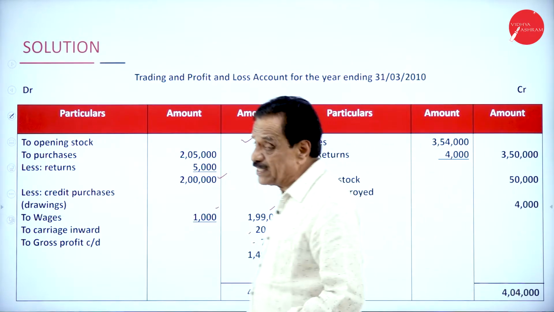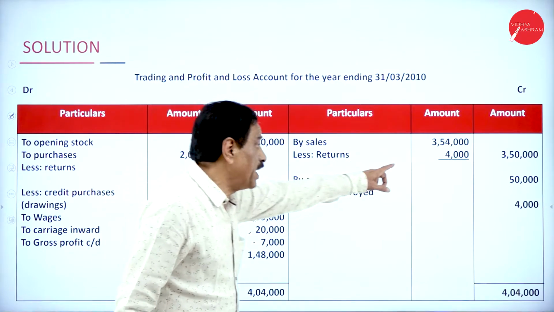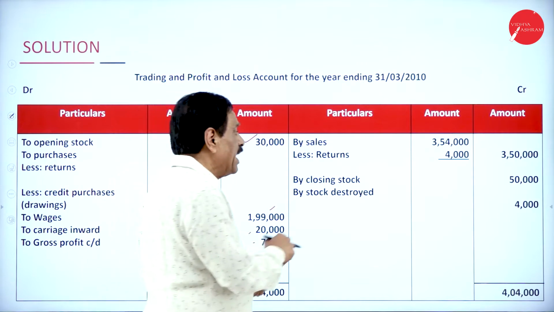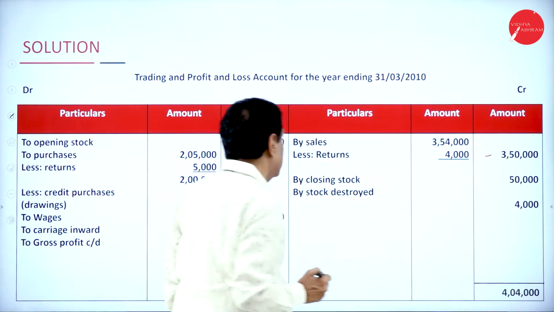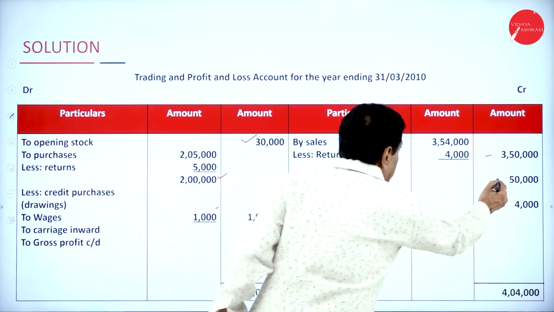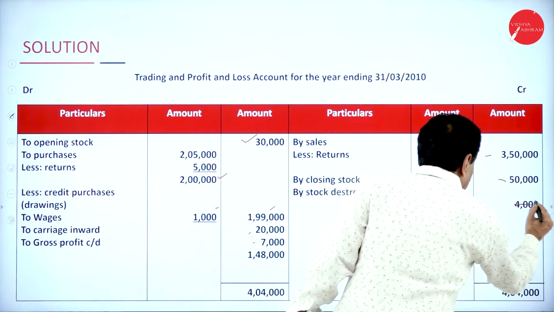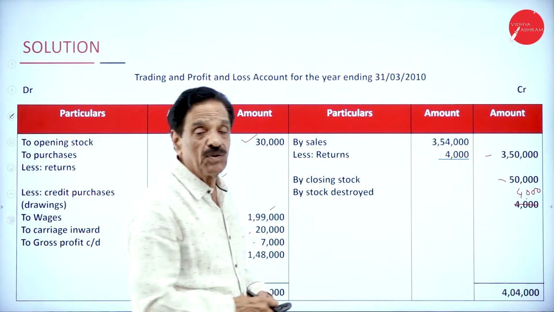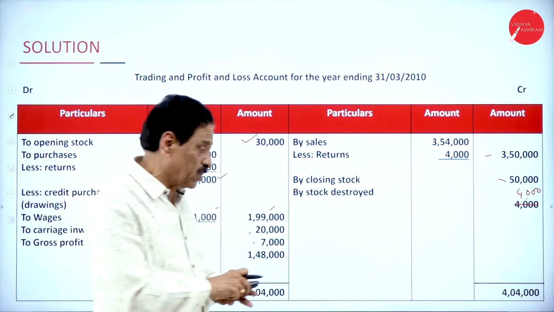Then come back to the credit side. Your sales is 3,54,000. How much sales return? 4,000. Actual sales become 3,50,000. Your closing stock as per the problem is 50,000. Then stock destroyed is 4,000. The full value should be shown on the trading account credit side, 4,000.